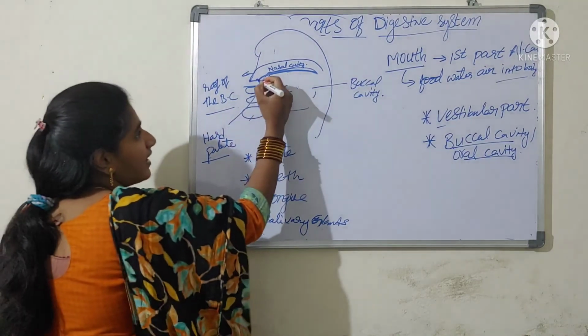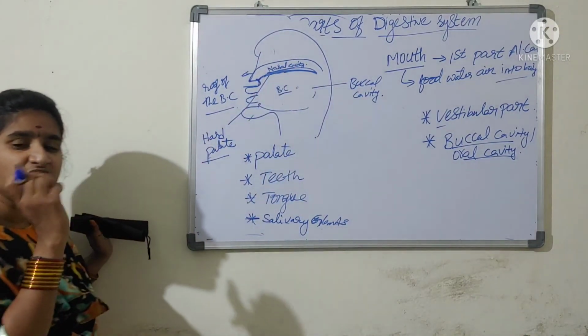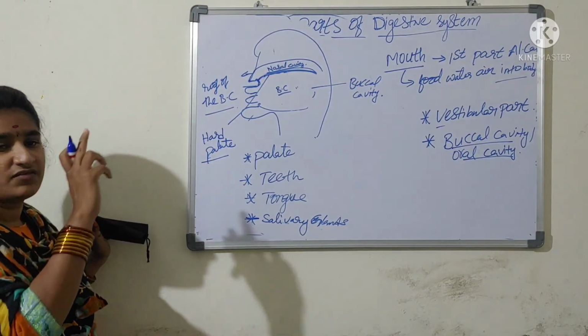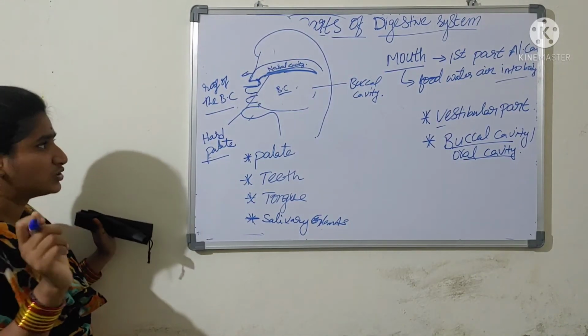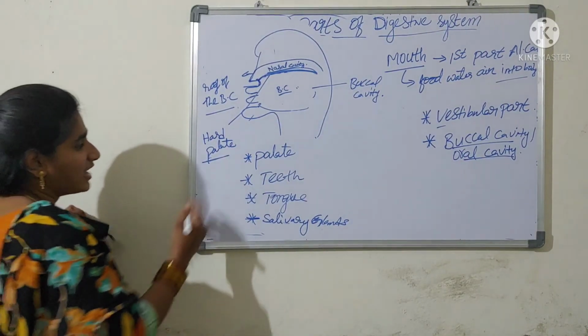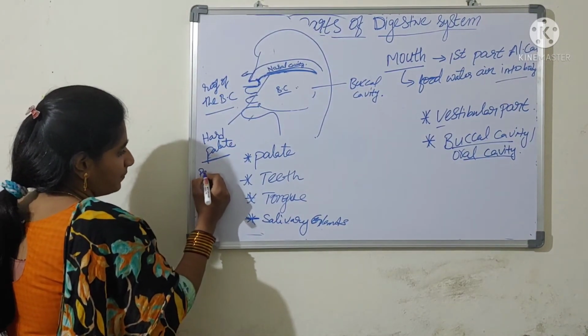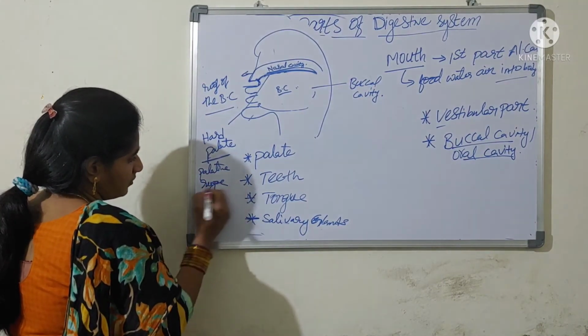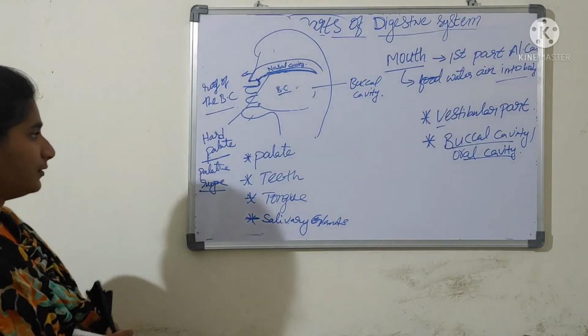Okay, there is a line-like ridge. By touching here you can see that in the middle, inside, there is a small ridge. So here the hard palate is lined by a ridge, we call it the palatine rugae. It is about the hard palate.